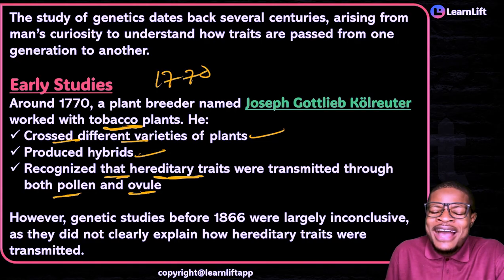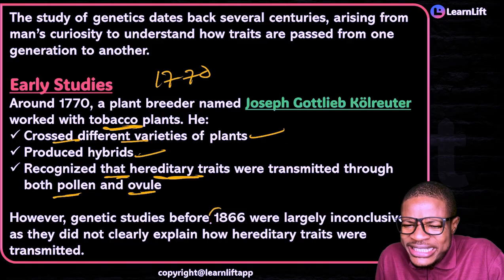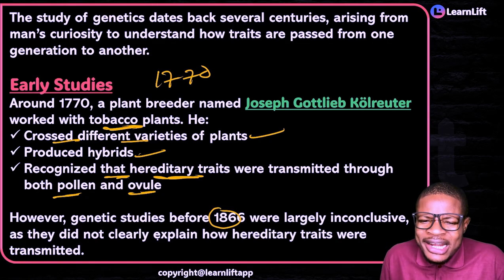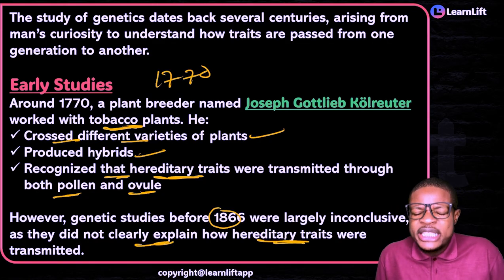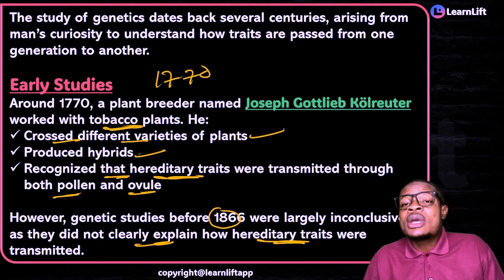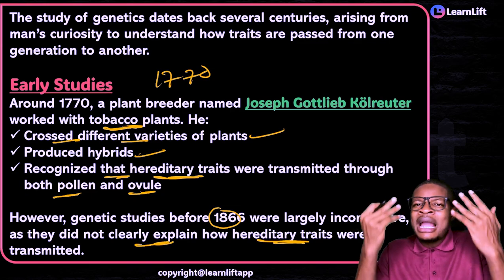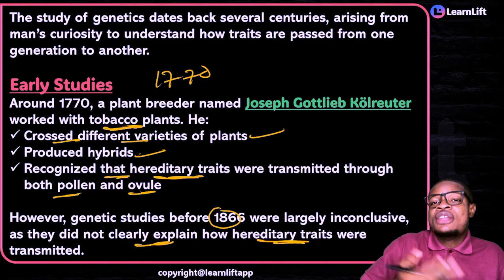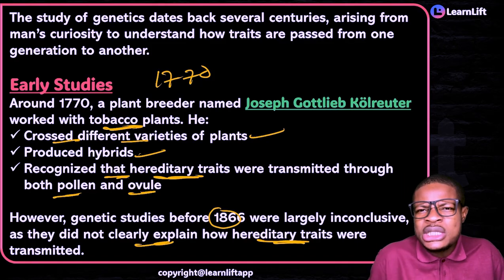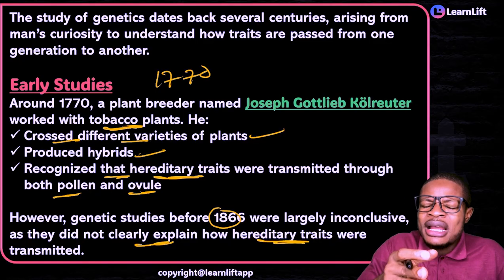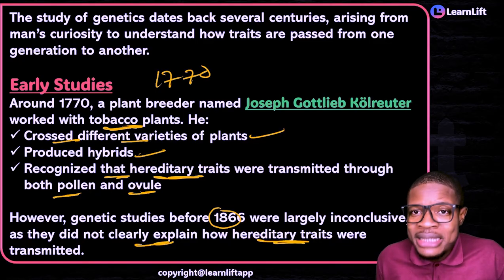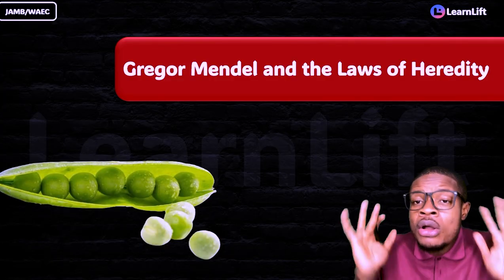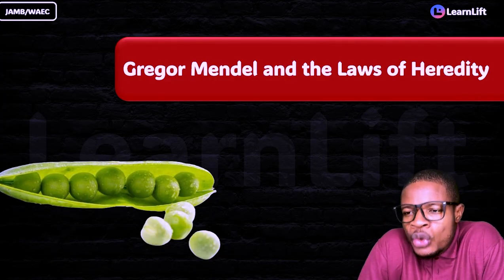And don't forget this: genetic studies before 1866 were largely inconclusive. Oh yes, they were inconclusive. They did not clearly explain a lot of things. How hereditary traits were transmitted was not clearly explained. A lot of things were not even documented, because no matter how good you are as a scientist, if you don't document your findings, nobody will know that you have done any of such things. Some of that research was not properly documented. So as a result, we could not really attribute the father of genetics to them until Gregor Mendel came up with his laws of heredity.